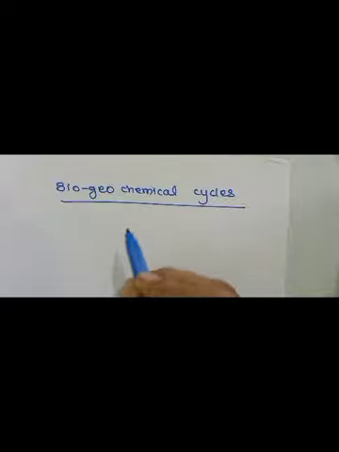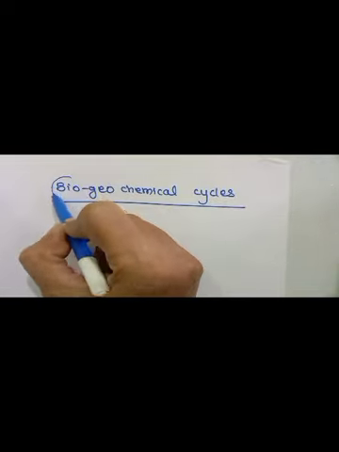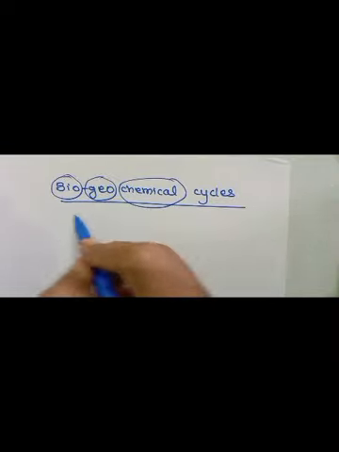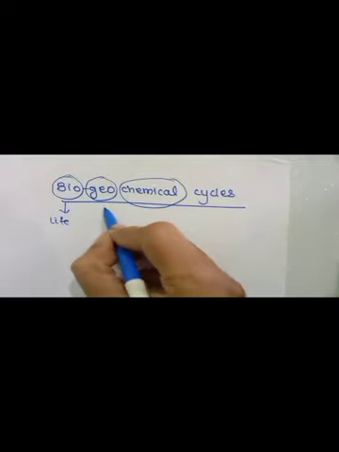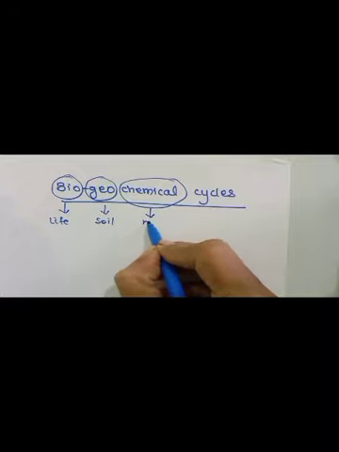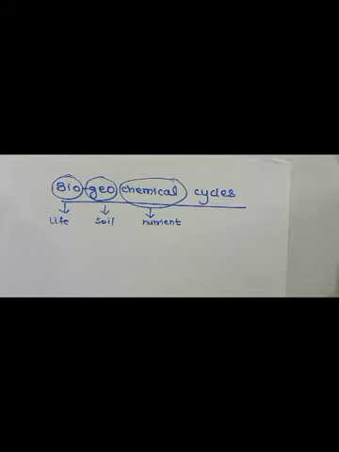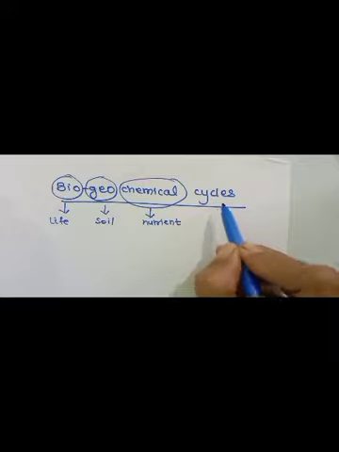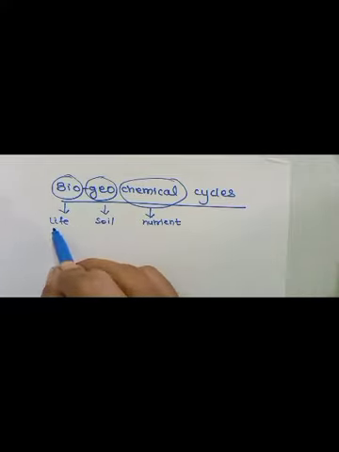Let us study this biogeochemical cycle. I have split this complete word into three parts: bio, geo and chemical. Now we all know the meaning of the word bio is life. Geo means the soil, and chemical is related to the various nutrients which are present in the soil. So this biogeochemical cycle is said to be the nutrient cycle which operates between the soil and the living